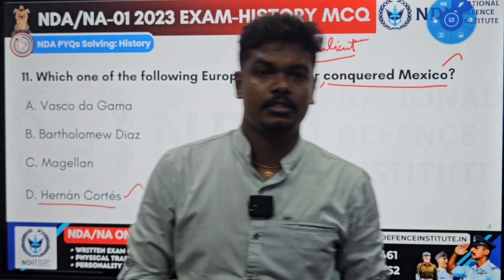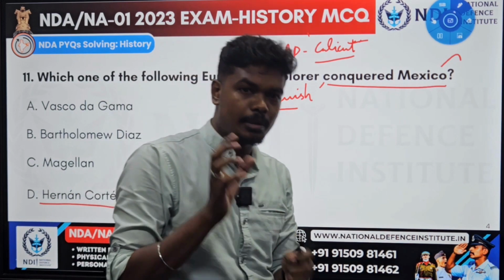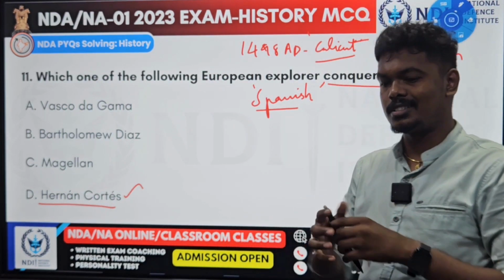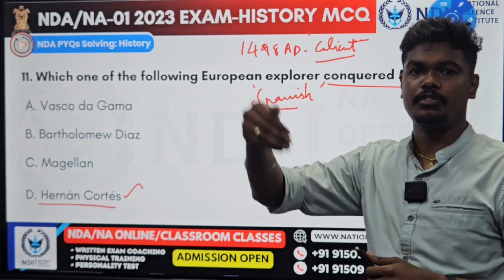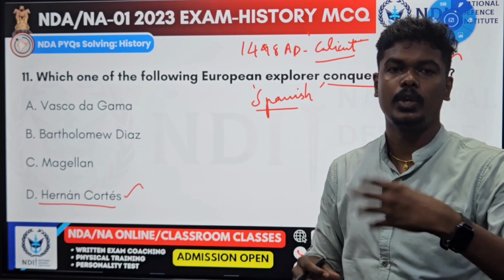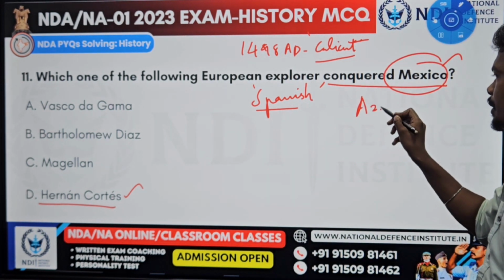For example, the Americas. At the time, when I say Americas, it includes North America, the Caribbean Islands and South America. So you all know Mexico, it is in North America, the central part, south of the USA. And Hernan Cortes went along with a small army. At the time, Mexico was ruled by an empire called the Aztec Empire.